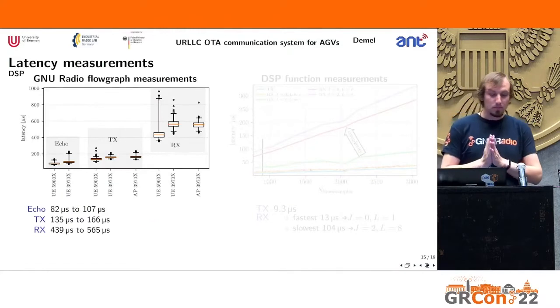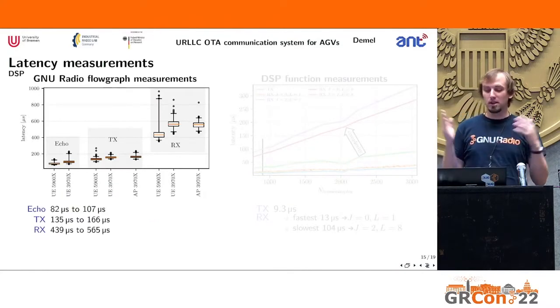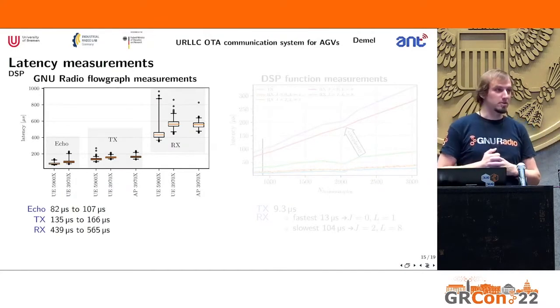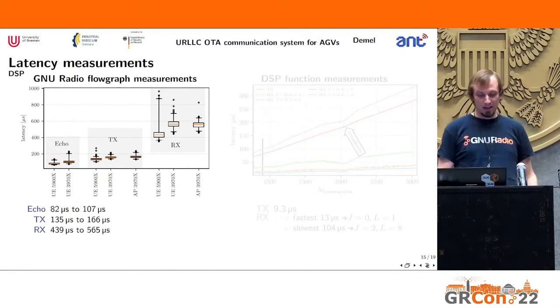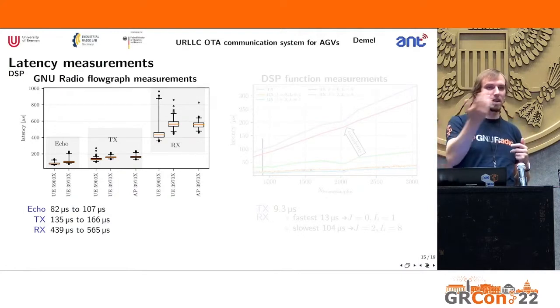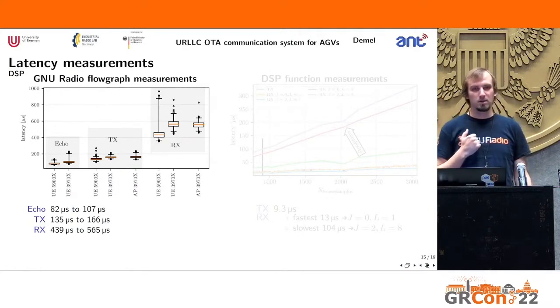All right. Next, we wanted to know about DSP latency measurements. And here we look at GNU Radio flow graphs first. So again, we use pings to measure that. And you can see the echo part that's below around 82 to 107 microseconds. That's the part where an echo request leaves our system and until the echo reply comes back in.